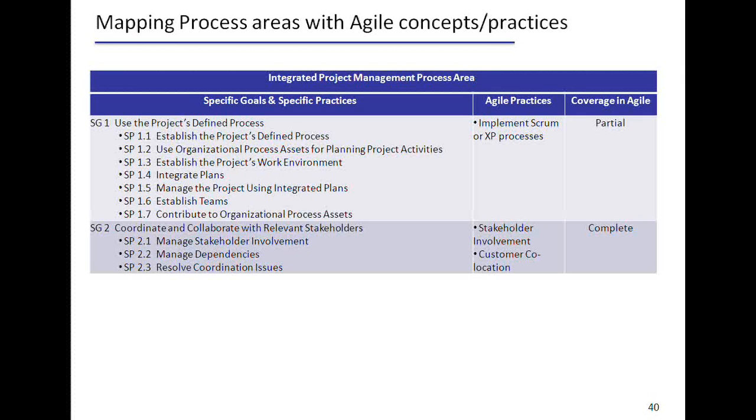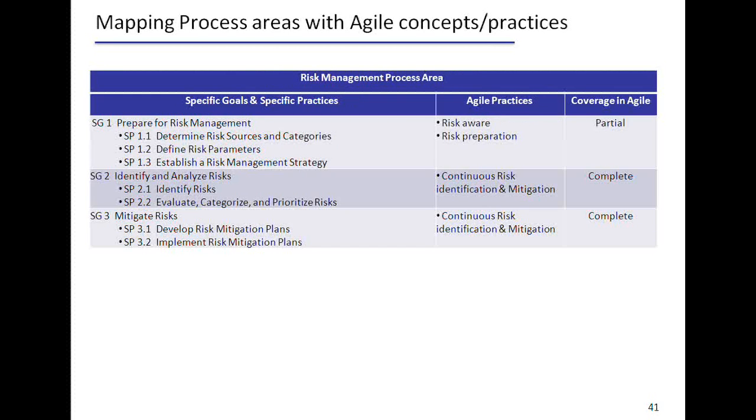How do you use the organizational process for your project? How do you integrate the different plans? And how do you coordinate and collaborate with the relevant stakeholders? So again, in XP we have the coach and the Scrum Master who are responsible for ensuring all the processes that have been decided to be followed are followed. And the collaboration with the stakeholders, as I mentioned, they are co-located and committed to ensuring that the sprint is successful. So they are part of the team.